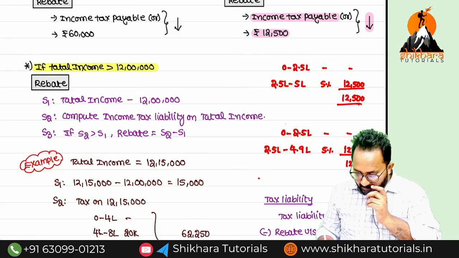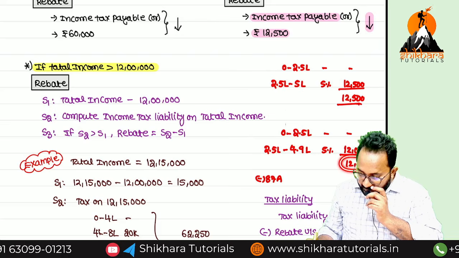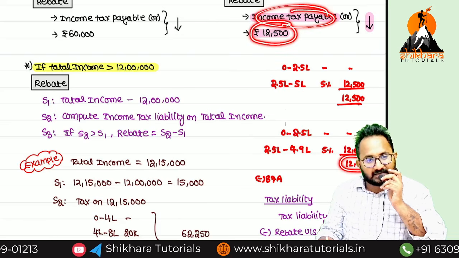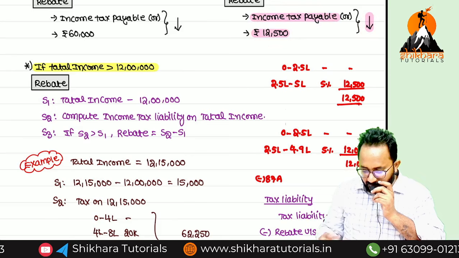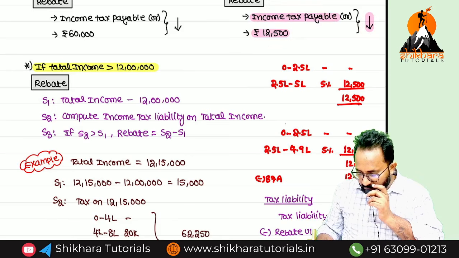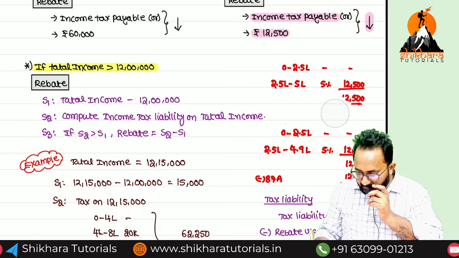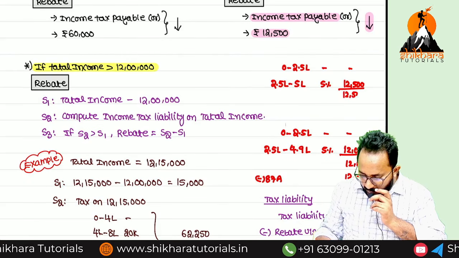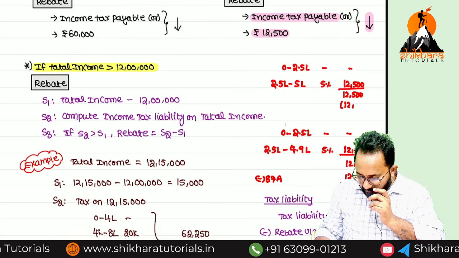No. There is a rebate under section 87A. Income tax payable is how much? 12,000. But the statute is allowing a maximum of how much? 12,500. Whichever is lower. Whichever is lower is what? 12,000. So finally what? 0. Here also you will get how much rebate? Because tax payable or 12,500, whichever is lower.